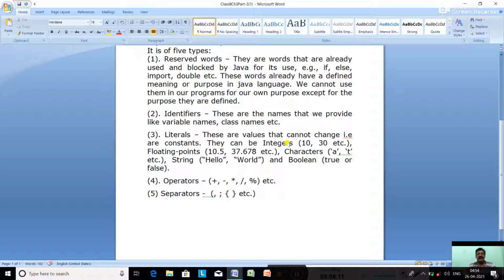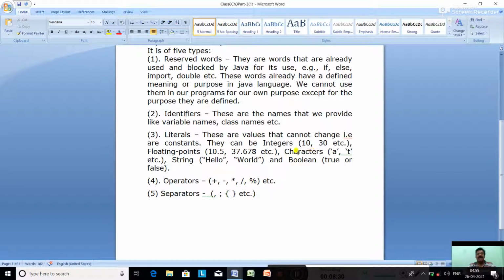They can be integer literals. Integer literals means without decimal: 10, 30, 40, 50, 100, meaning the decimal should not be there. That is an integer literal. Floating point literals have the decimal part, the fraction: 10.5, 37.678. These are the floating points.